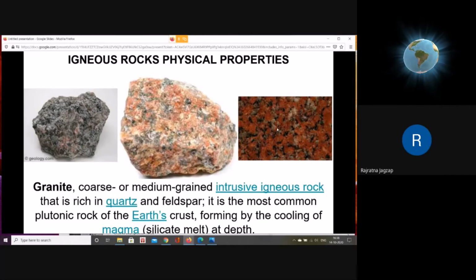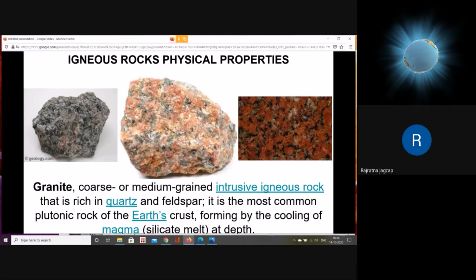There are many varieties of granite, as you can see here in front of you. Light gray colored granite, then light pink colored or whitish granite, or pink colored granite. These are different varieties of granites. There are many other commercial varieties of granite, more than 10 to 12 different commercial varieties, which are sold with different names in the market.